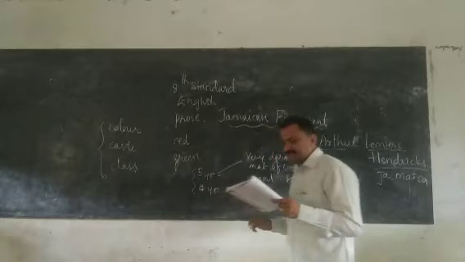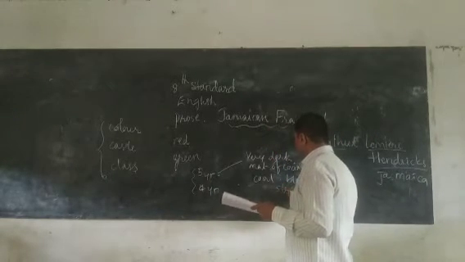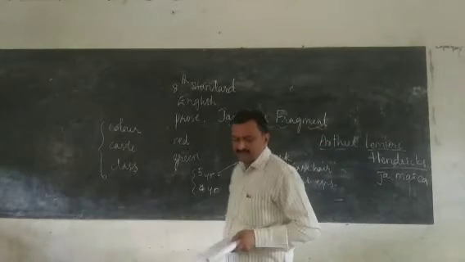He was definitely a little Jamaican, and he was strong. So this is the 5-year-old boy.